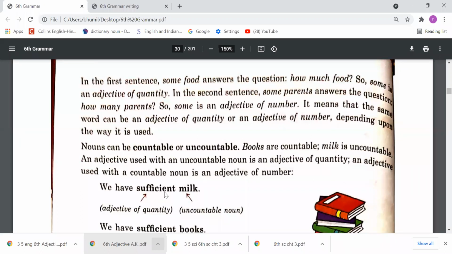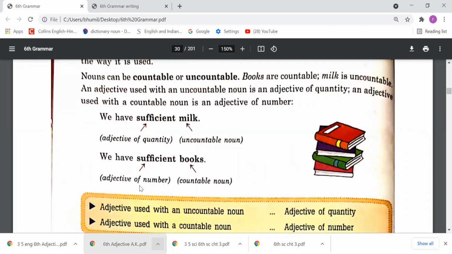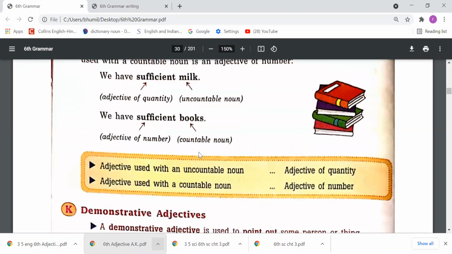This word sufficient we have used with milk, and milk is uncountable, so sufficient is an adjective of quantity. We have sufficient books, this word is countable, so sufficient is here an adjective of number. So according to use, we need to decide the category of that adjective.